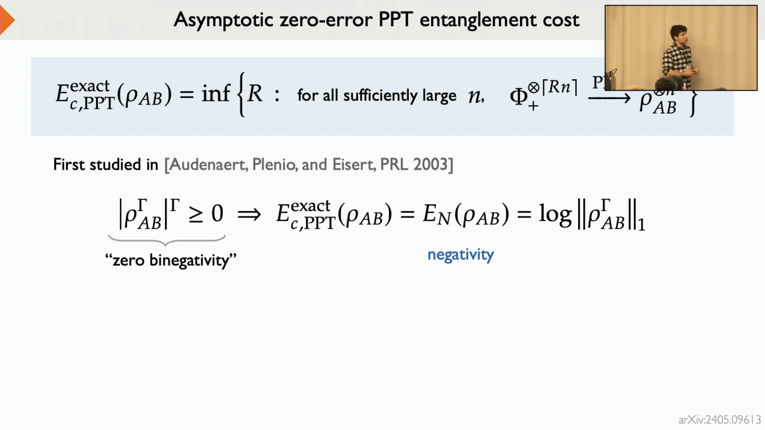Yes, of course, but this is nice. So this allows us to compute this cost in some cases, but not all. And the question is, how can we evaluate this quantity for all states?